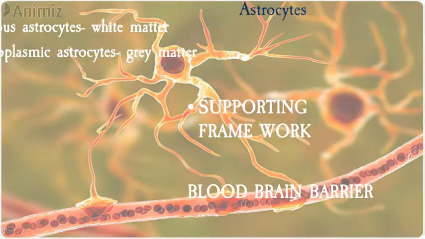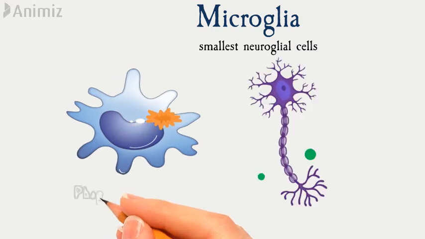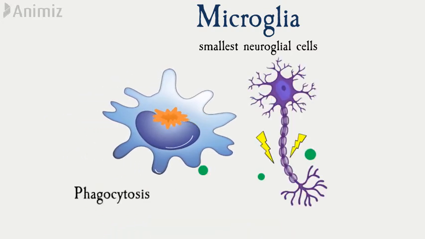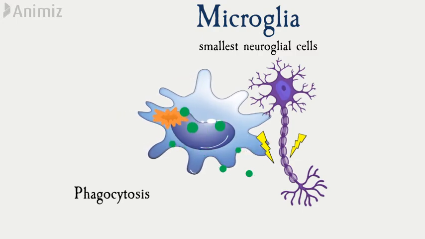Microglia are the smallest neuroglial cells, and these are derived from the monocytes, and these cells engulf and destroy microorganisms and cellular debris by the means of phagocytosis. These cells also migrate to the injured or infected area of the CNS and act as the macrophages of CNS.